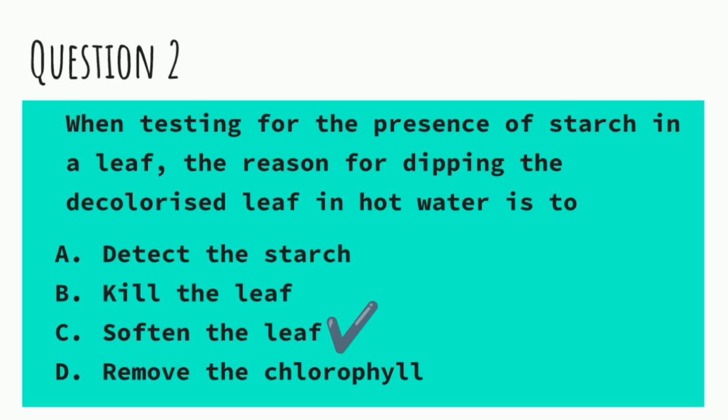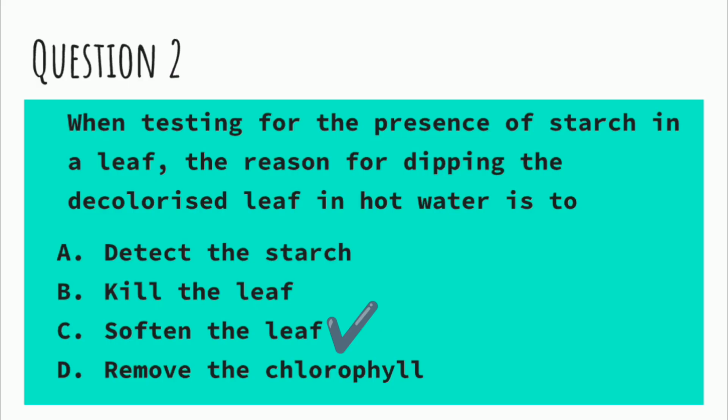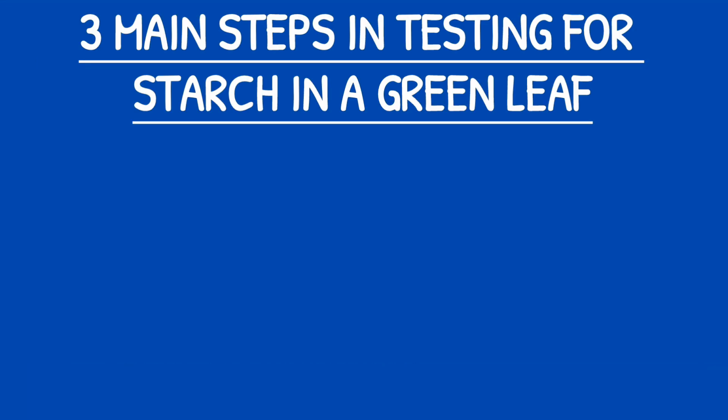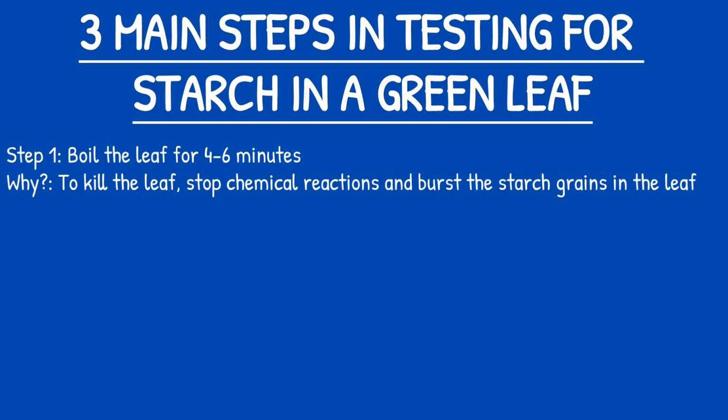And photosynthesis only happens in the chlorophyllous part of the plant, and that is usually the green part of the plant, majorly the leaf, because that's the organ for photosynthesis in the plant. You understand me now? So, in testing for starch, there are three steps to follow. First of all, you take the leaf in which you're testing the starch, you boil the leaf, and the reason for boiling the leaf is so as to stop all chemical reactions happening in that leaf, and by so doing you are killing the cells. That's basically what you are doing. And also, by doing that, you are busting the starch grains in the leaf.